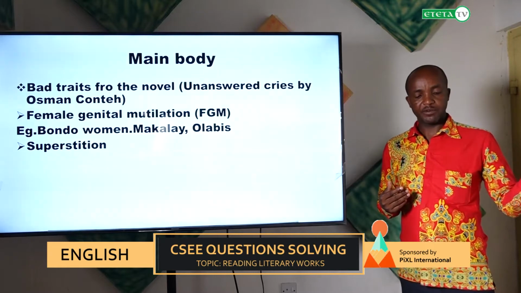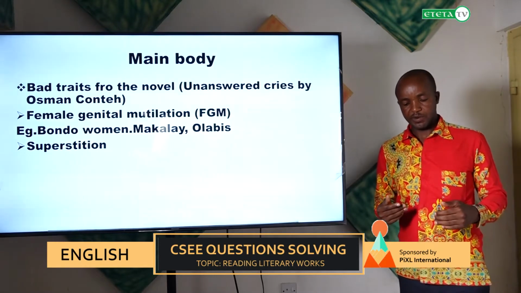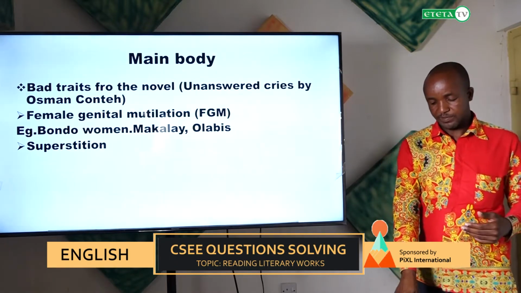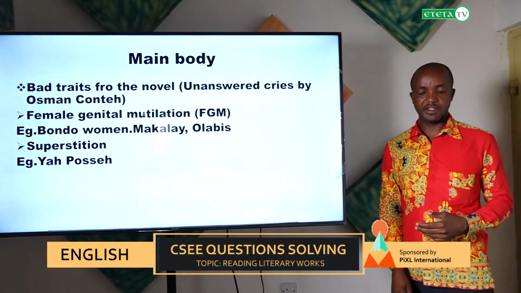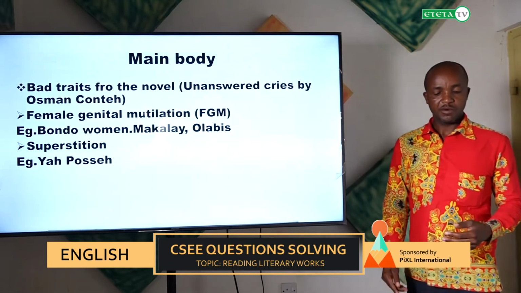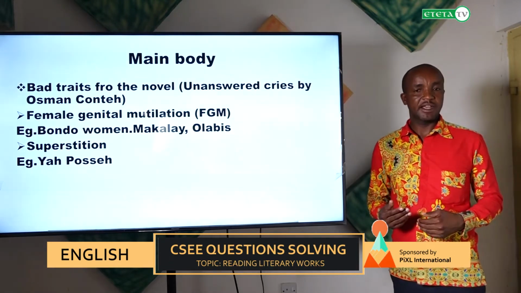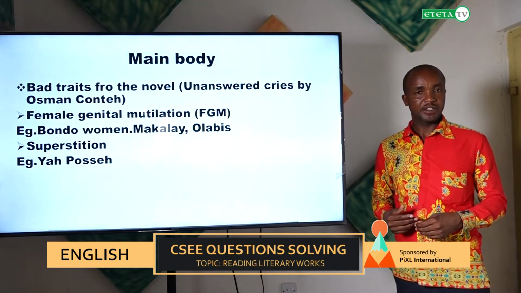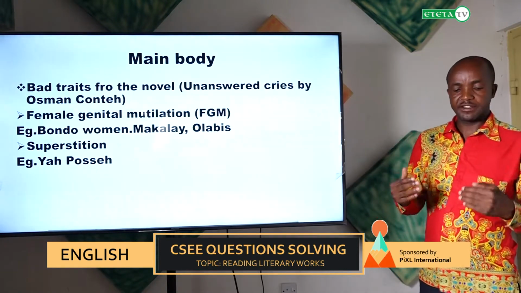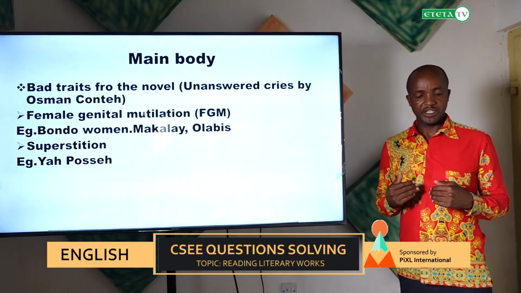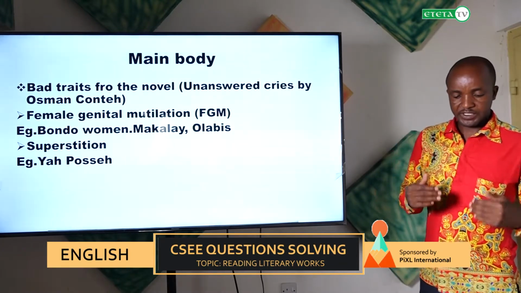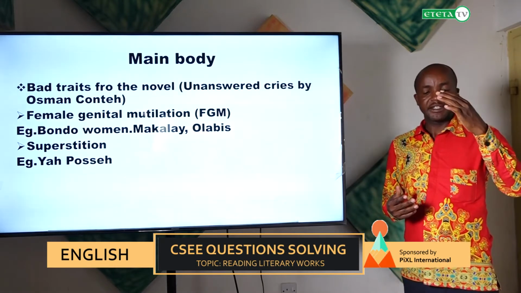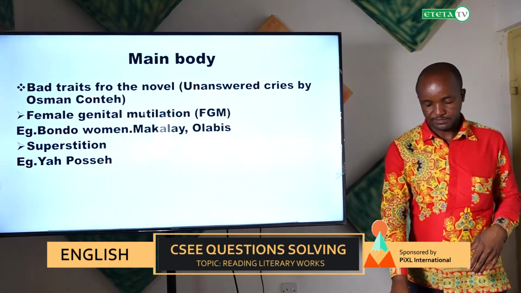We must abandon them so that we can live a peaceful and happy life. An example of a character who practices this is Yapos. Yapos was respected as a great witch in her society. The whole society feared her because of her witchcraft. She possessed witchcraft, which they believed she could use to harm anyone.